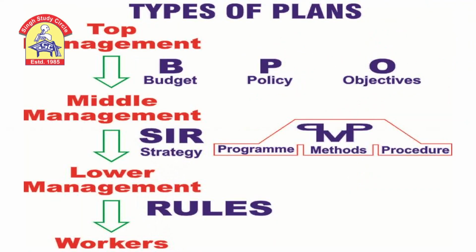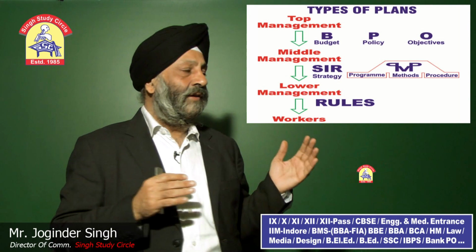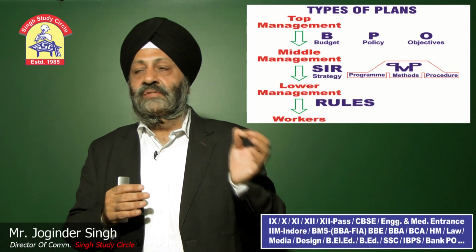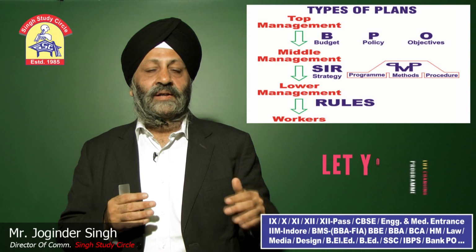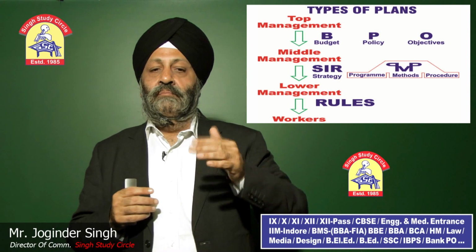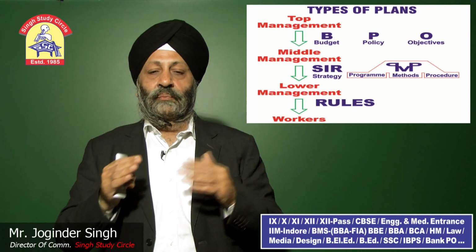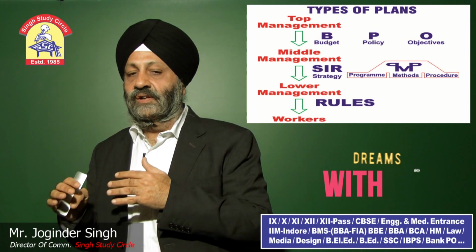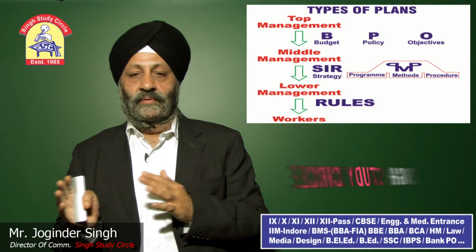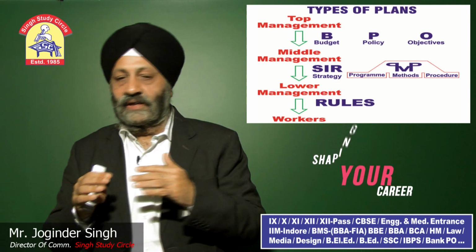Now we are coming to the next topic, types of plans. In types of plan there are three types of plan: top management plans, middle management plans and low management plans. Top management plans you can remember by using BPO, business process outsourcing, a very normal word. B for budget, P for policies, O for objectives, as you can see on the screen. Middle management uses SIR PMP. S for strategy, P for programs, M for method and P for procedure. SIR PMP is a code. You can remember it like that.